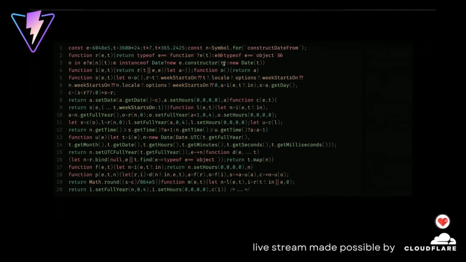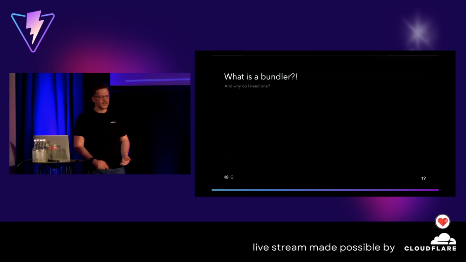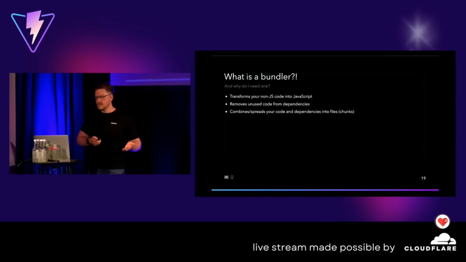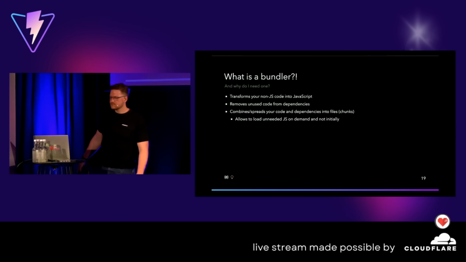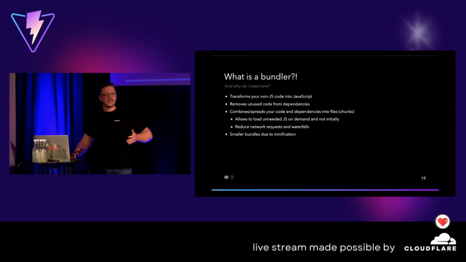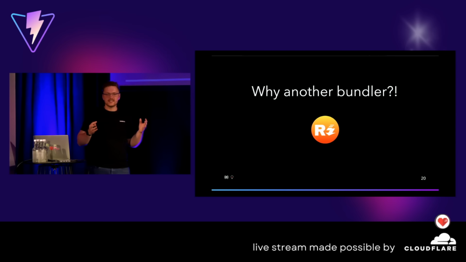So for a production-grade application, we also want to have small JavaScript, ideally also runtime optimized, but also small bundle size. So there are a couple of reasons why we actually want to do that. We want to transform the code, as mentioned. We want to remove unused code from dependencies. We also want to make sure the code is split up in a clever way, so we don't load unused JavaScript. If we need it only on one page, why load it at the start? So we do it on demand, which means fewer network requests and reduction of waterfalls, obviously. And eventually, minification. So yeah, this is kind of the job of a bundler, and there are some underlying tools for that. We're going down the ladder in a little bit. But now we've answered what a bundler is.